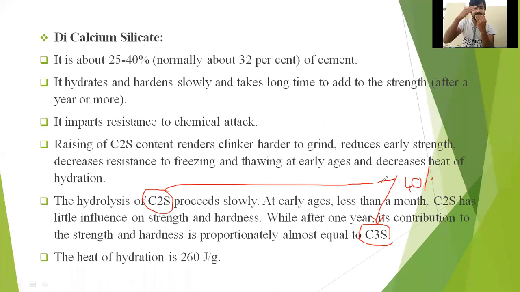C3S is giving strength within 1 week, about 40% of strength, but C2S will give the same 40% of strength after 1 year. Have you understood? Next, the heat of hydration is just 260 joules per kg. Less heat of hydration is released when compared to C3S.